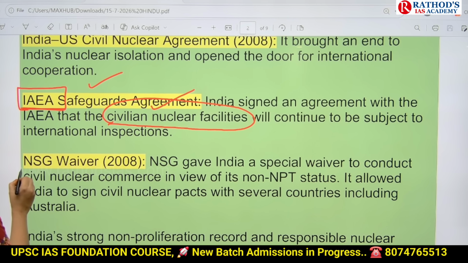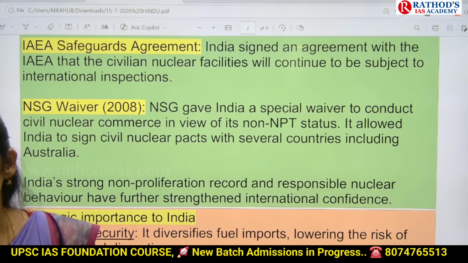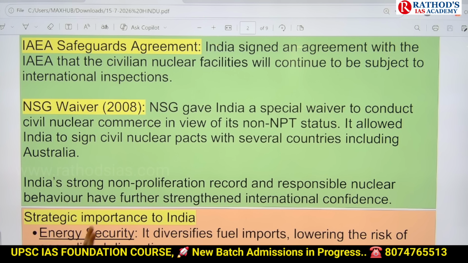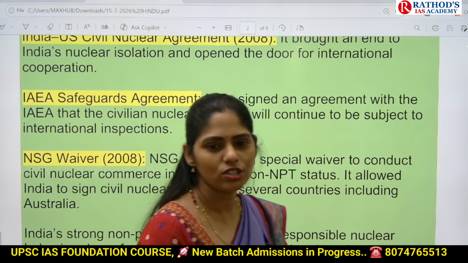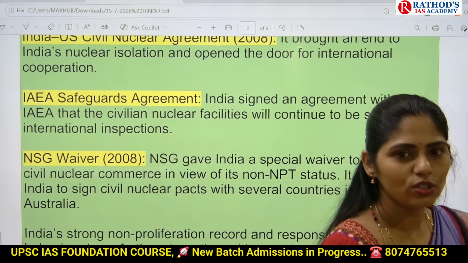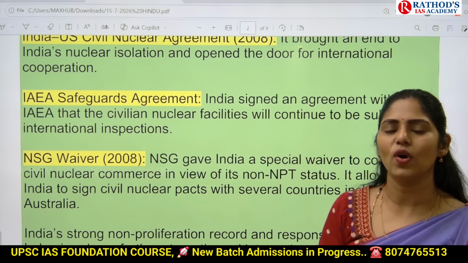And this one here is the NSG waiver. India got this special waiver. Even though India didn't sign the NPT, we have some waiver. Because of this, finally Australia agreed to supply uranium to India. So now you tell me, what is the advantage of getting uranium from Australia to India? Is that good or bad? Obviously good. So why is it good and what advantages do we have?